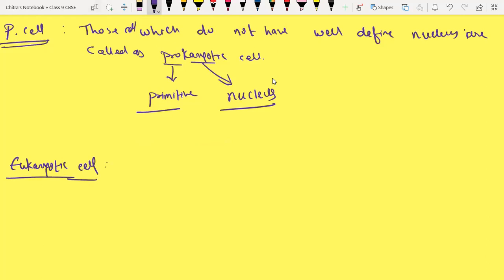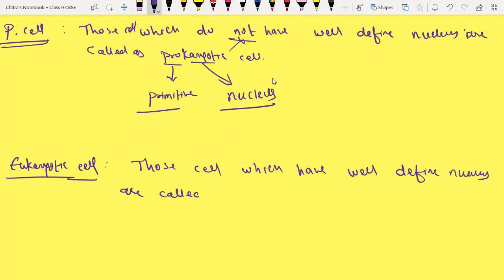It is the same, just remove the word not. So those cells which have a well-defined nucleus are called eukaryotic cells.